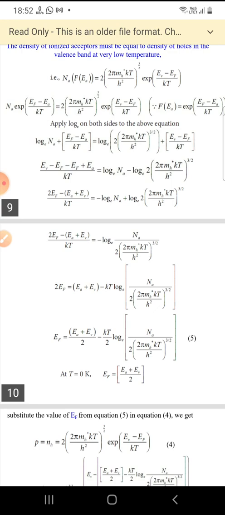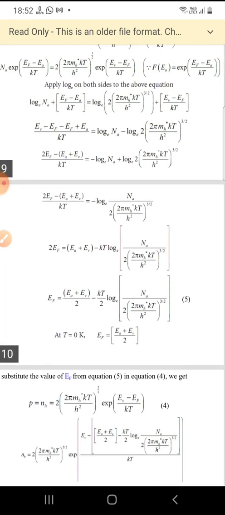Now by taking the log terms to the same side, we'll get (2 EF minus (Ea plus Ev)) by kT equal to minus log of Na by 2 into (2 pi mh star kT by h square) whole power 3 by 2.